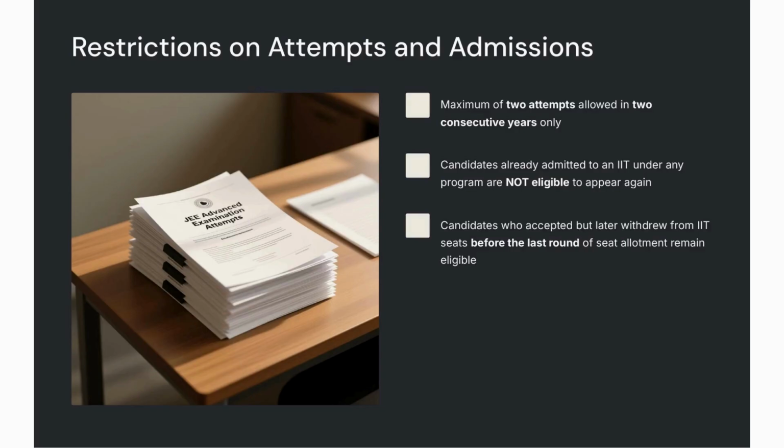Now, the attempt rules. Each candidate can attempt JEE Advanced a maximum of 2 times in 2 consecutive years. If you've already been admitted to an IIT in any program, you cannot appear again. However, if you accepted an IIT seat but withdrew before the last round of seat allotment, you remain eligible.